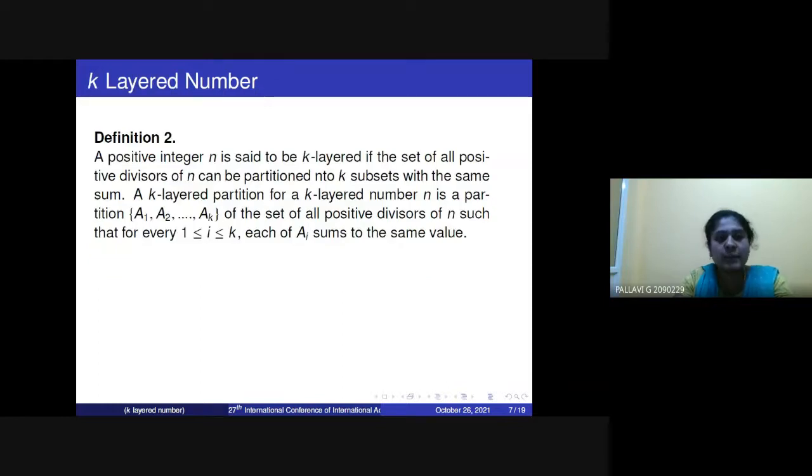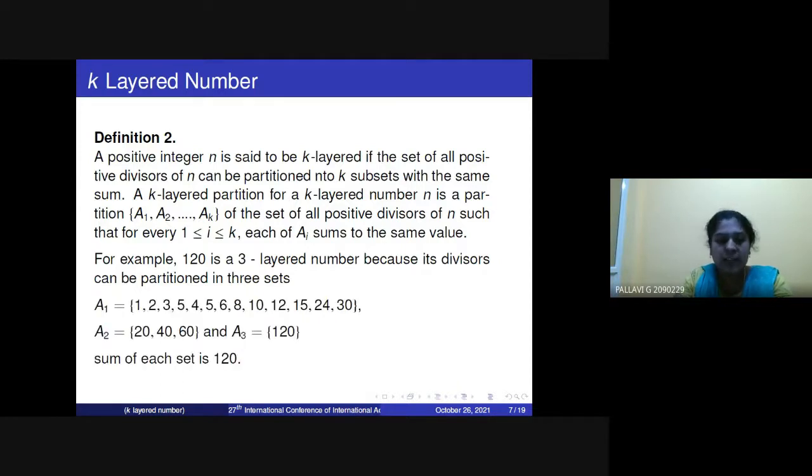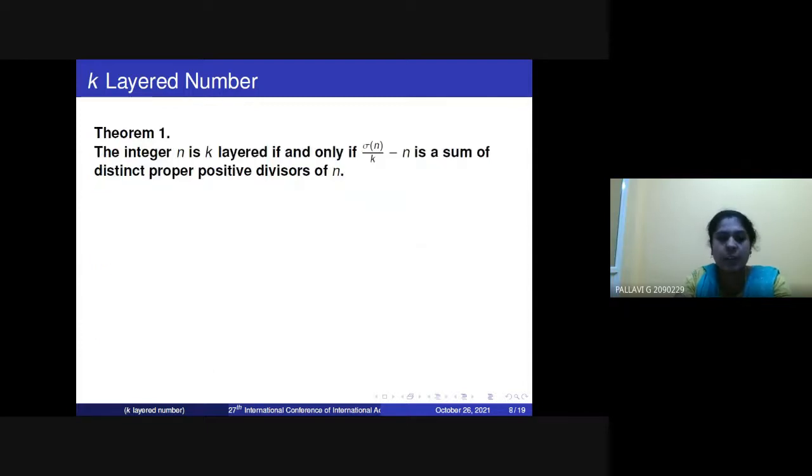Now let us know what is the meaning of K-layered number. In zoom Kähler it means two partitions. In K-layered it means K-layered partitions. Definition: n is K-layered if the divisors can be partitioned into K subsets with the same sum. For example, 120 is 3-layered. The divisors can be partitioned into 3 subsets with the same sum, where the sum of each set is 120.